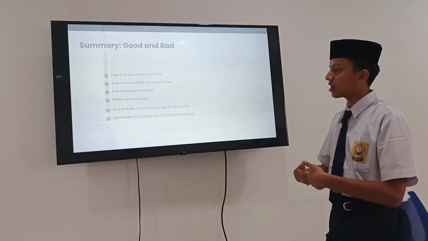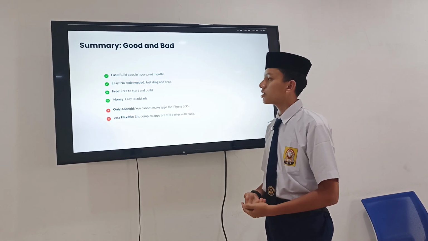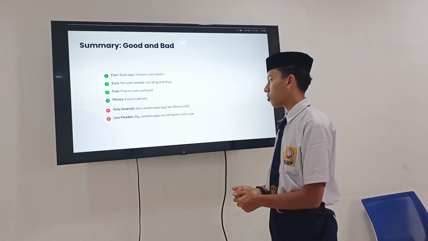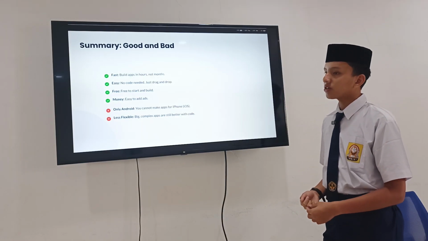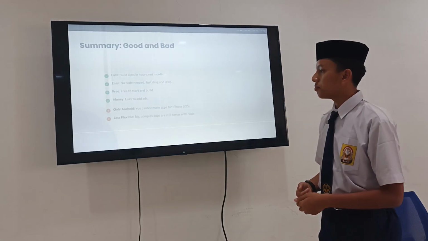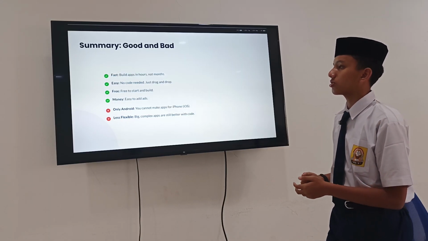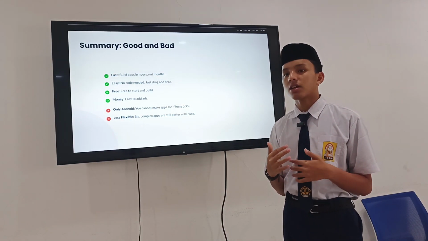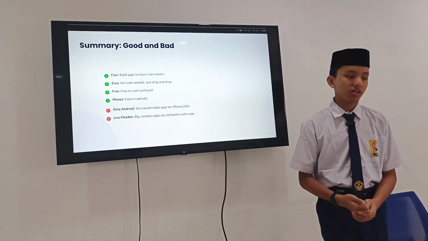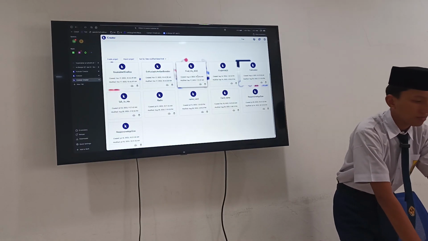And you can get money from Codular by adding advertisements in your application. But the minus is that Codular only supports Android. You cannot make apps for iPhone or iOS, and Codular is not that flexible because the size is big, and complex apps are still better with code. Codular is only for basic feature apps, not complex apps like Instagram or maybe others.